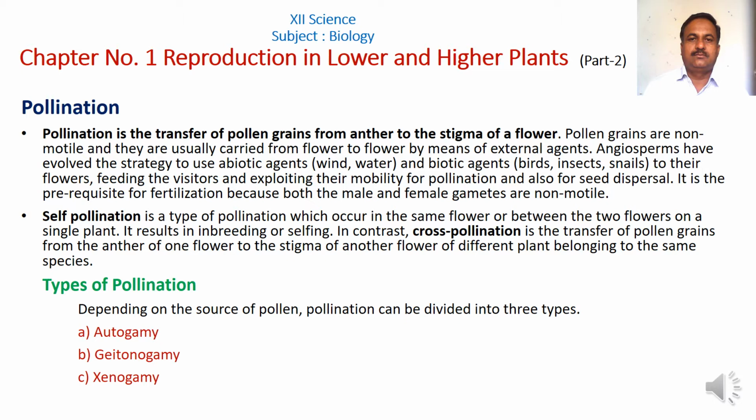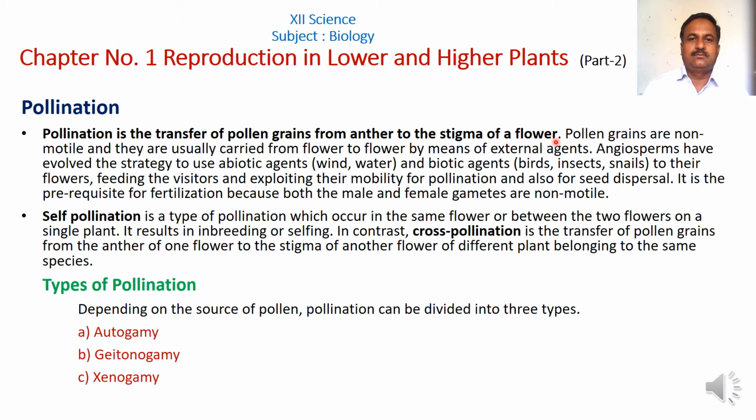Now see what is meant by pollination. Pollination is the transfer of pollen grains from anther to the stigma of a flower. Pollen grains are non-motile and they are usually carried from flower to flower by means of external agents.